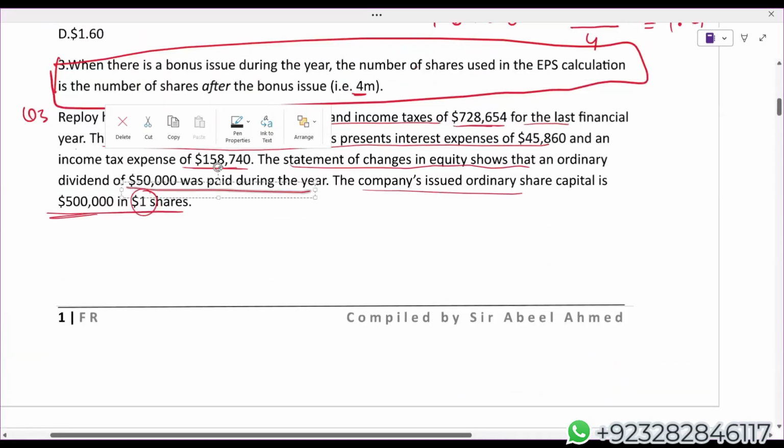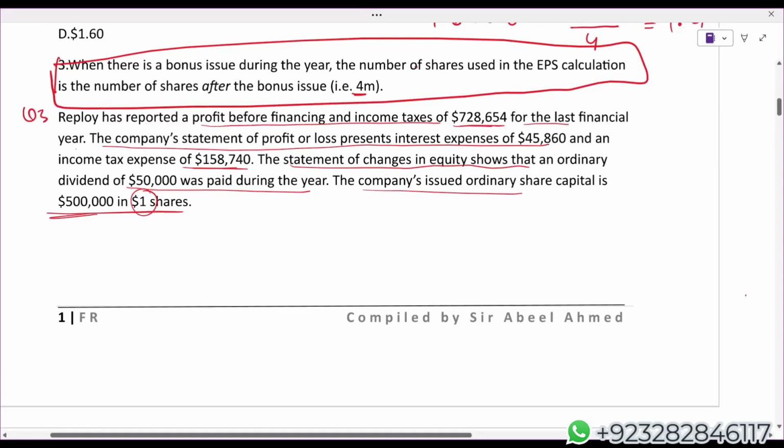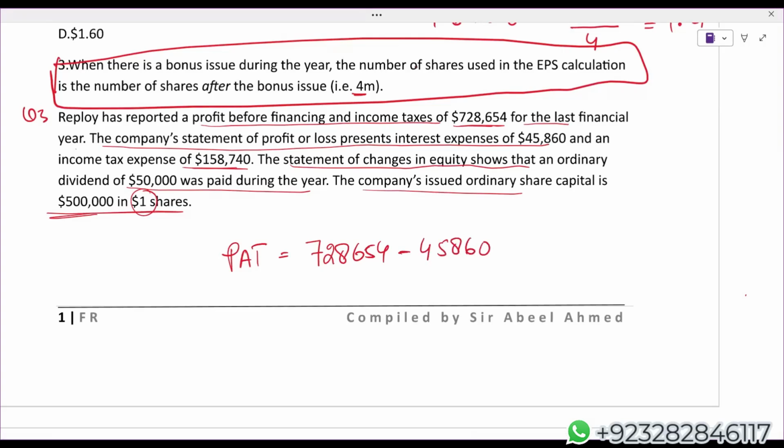Now, let us first calculate profit after tax. How will you calculate profit after tax? The examiner has given us profit before financing and income taxes. 7,28,654 minus the interest 45,860 minus the tax, which is 1,58,740.